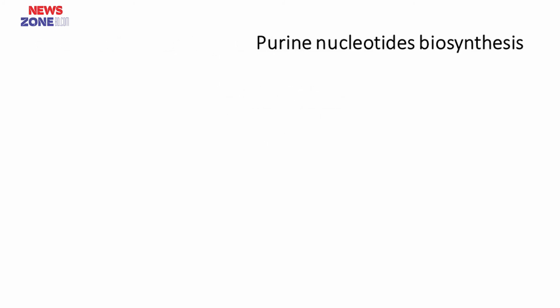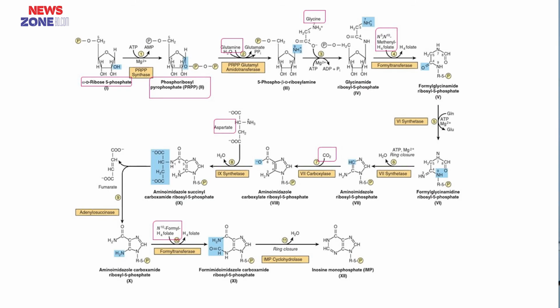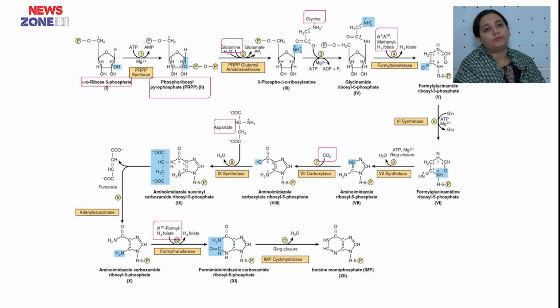Purine nucleotide biosynthesis is not so important for the undergraduate level. You have to know the precursor of purine bases, that is phosphoribosyl pyrophosphate. It is always synthesized as a nucleotide, not as a base.